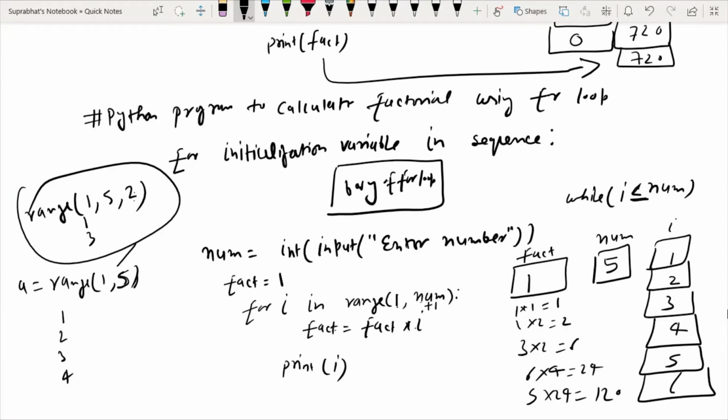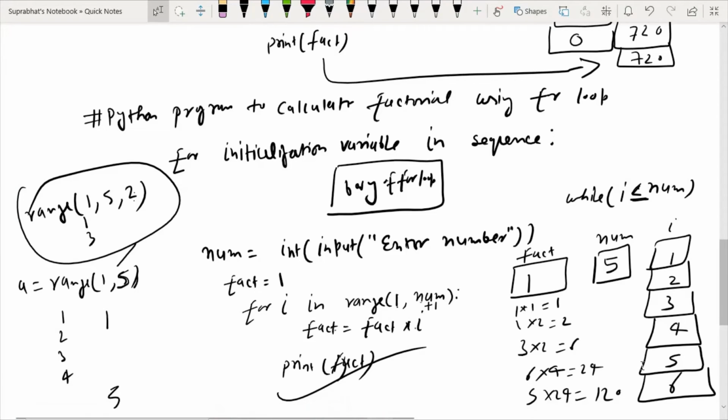Now i becomes 6, but 6 will not be included, because the number is 5, 5 plus 1 is 6, and 6 will not be included. So it will repeat the task from 1 to 5, and it will print the factorial of a number.